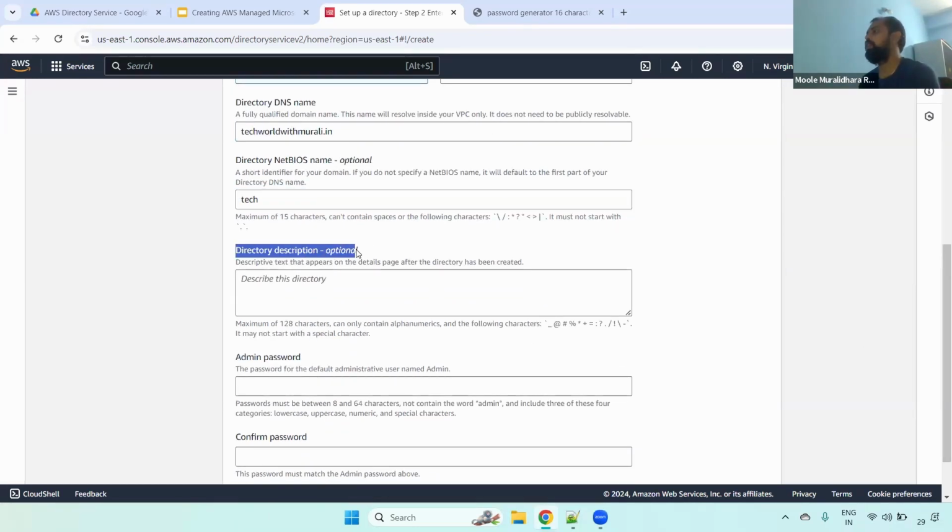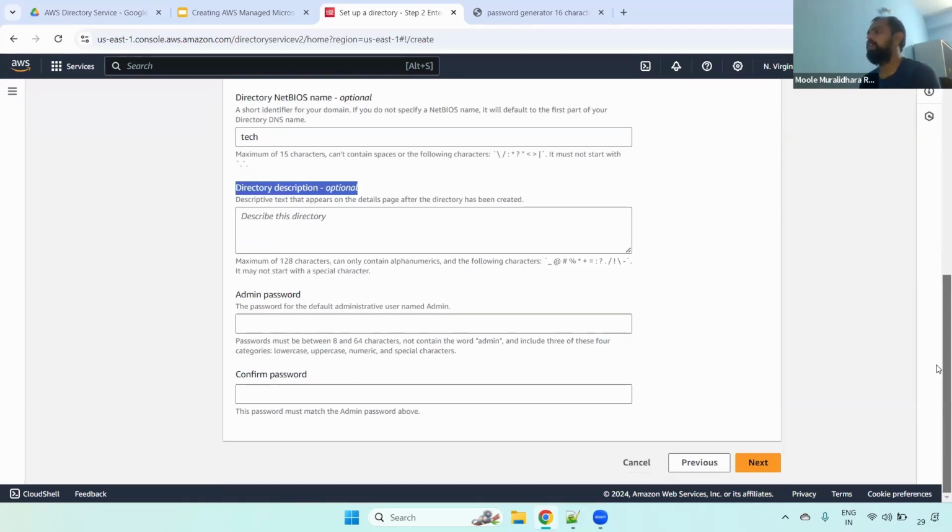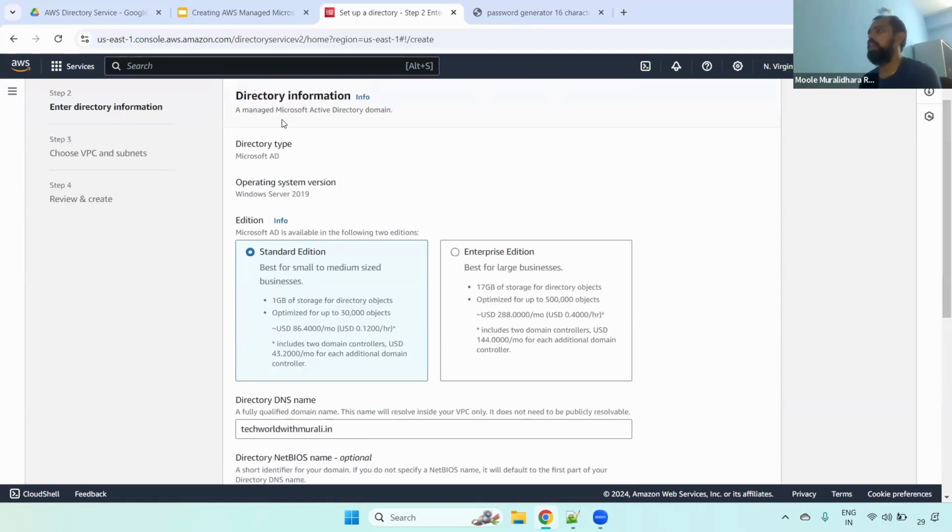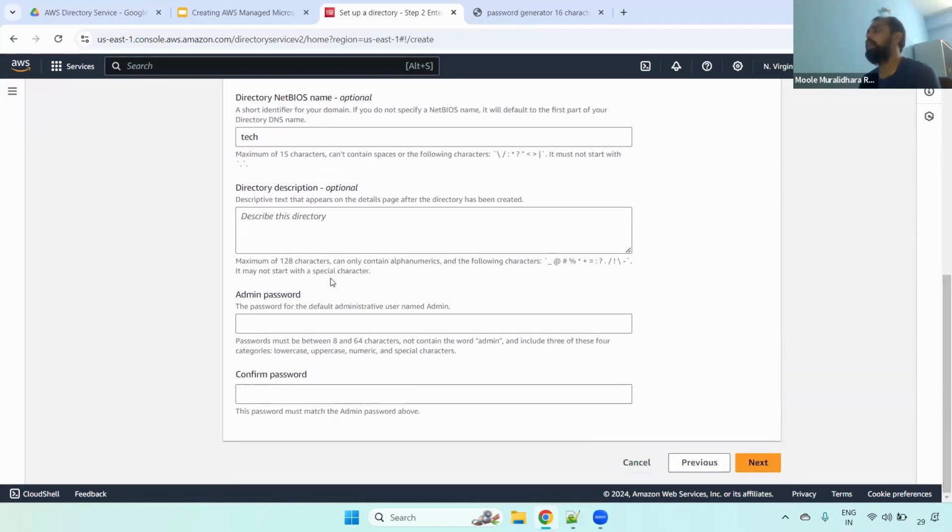Now you can see the directory description; if you want, you can give it. Next is the admin password. Remember, since we have selected AWS Managed Active Directory, the default username is admin. You have to give the password, and you have to store this password somewhere securely. If you see here, the password must be between 8 to 64 characters.